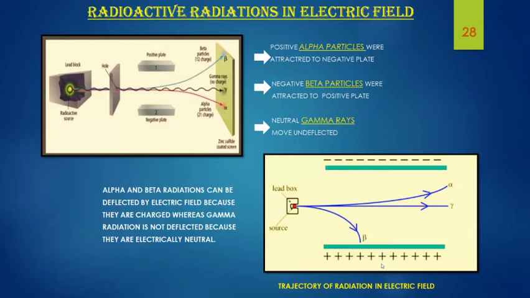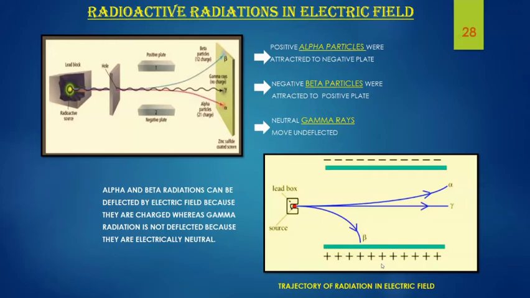Radioactive radiations in electric field. One can observe that if these radiations are allowed to pass through a radioactive substance, three major rays, that is alpha, beta and gamma rays, will emit from the radioactive substance placed inside the lead block. Alpha rays, which are basically helium nuclei, are positively charged. So the rays that get deflected towards the negatively charged plate are called alpha rays. Beta rays are electrons, so they are negatively charged, and the rays that get deflected towards the positively charged plate are called beta rays.